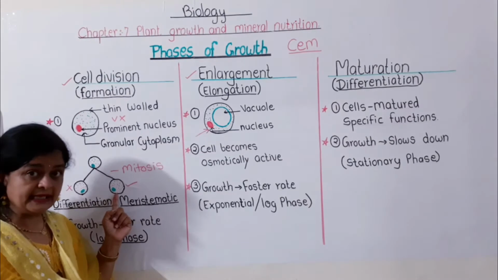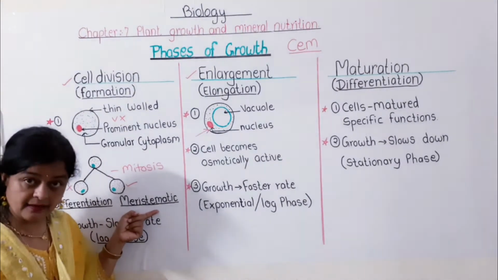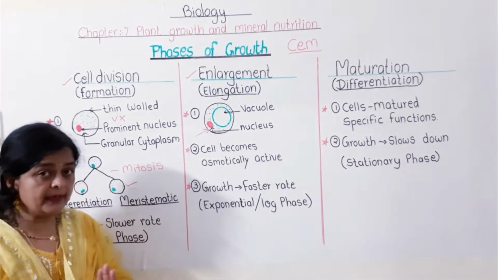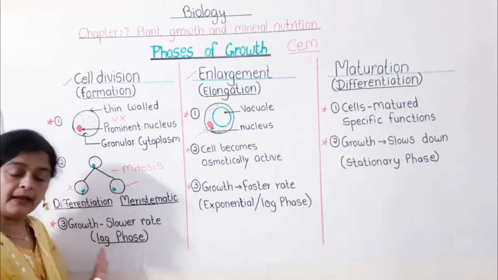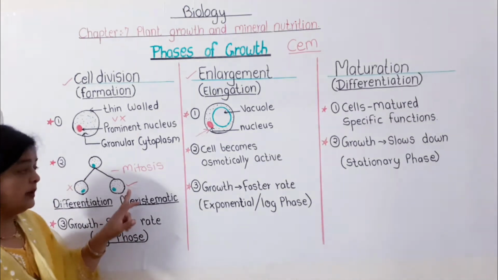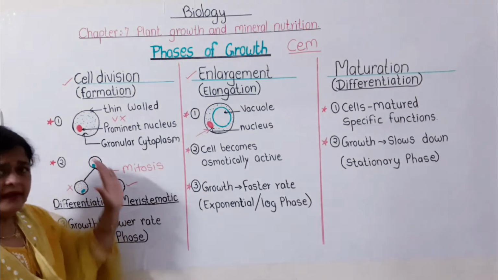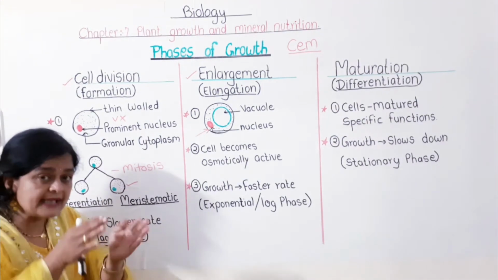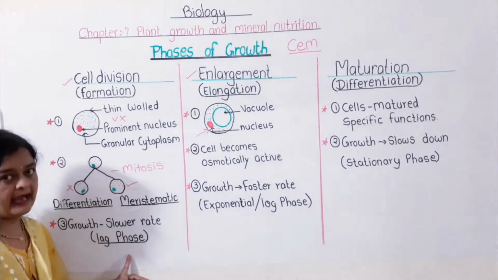But the second cell undergoes cell division and becomes a meristematic cell. What is exactly happening here? Out of two cells, half become mature or differentiated, and only half get divided. That's why the rate of growth is slow, and this phase is also called the lag phase.